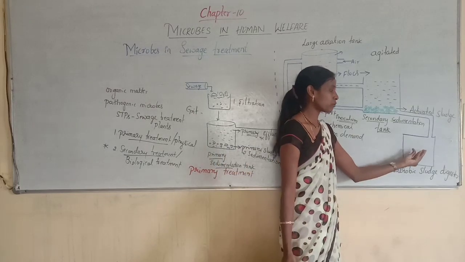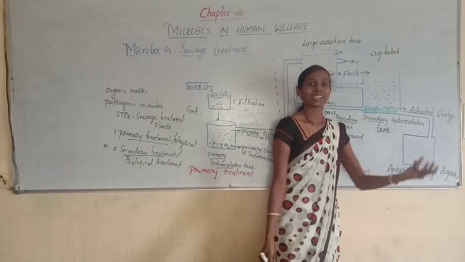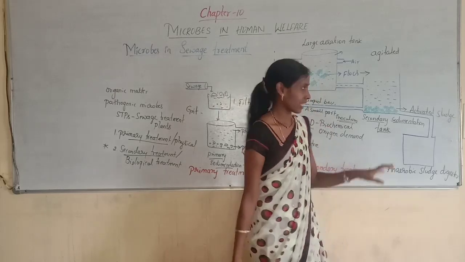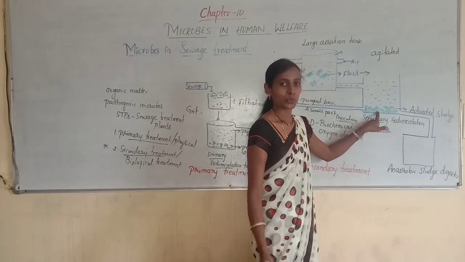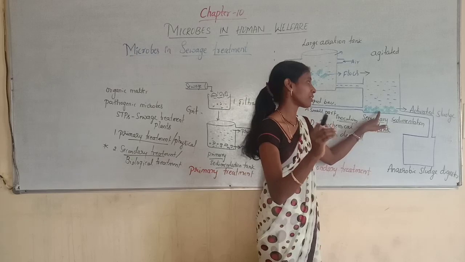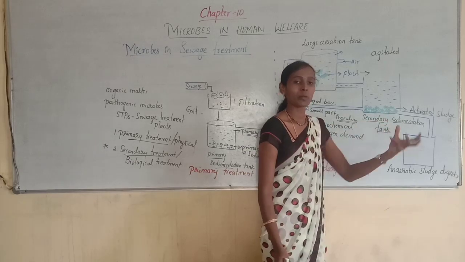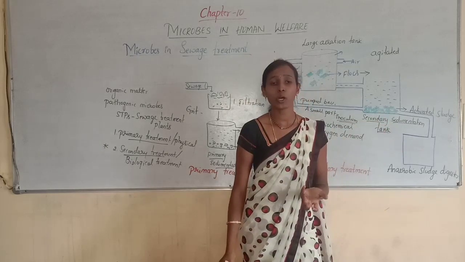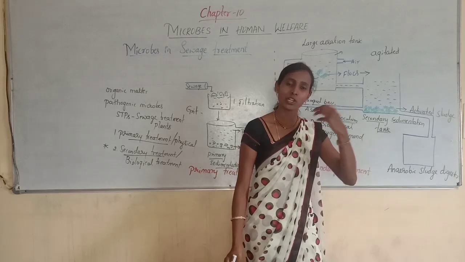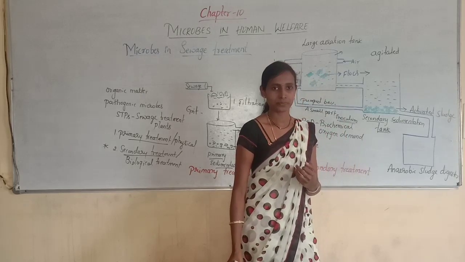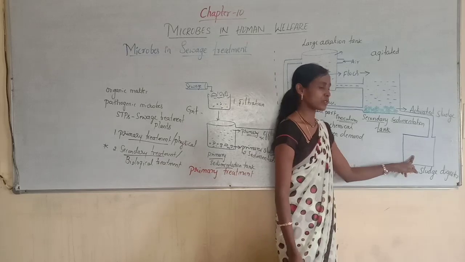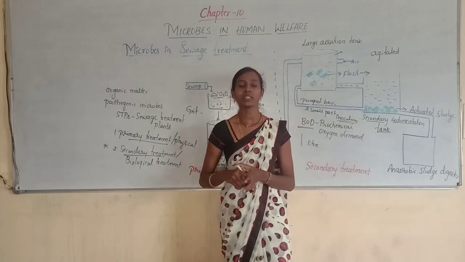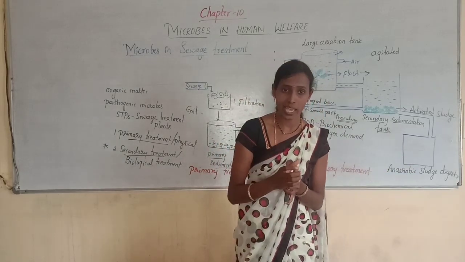The anaerobic microbes present in this tank will consume the remaining organic matter in the sludge. If any organic matter is left in this sludge, it will be consumed by anaerobic microbes. Along with that, they will also consume the aerobic microbes. Try to understand, they will consume both organic matter along with the aerobic microorganisms.